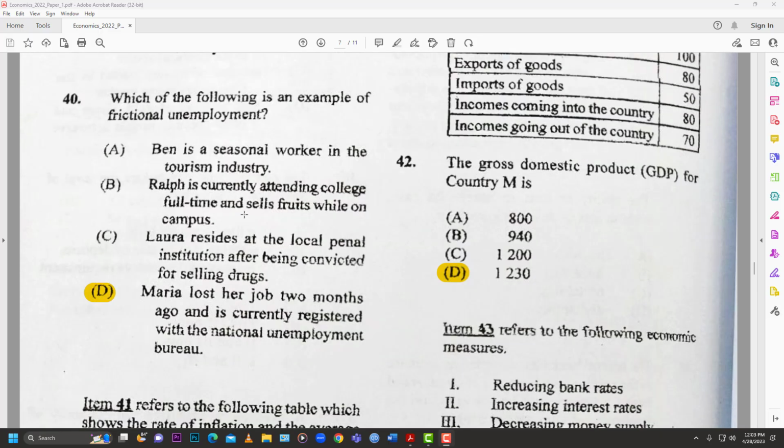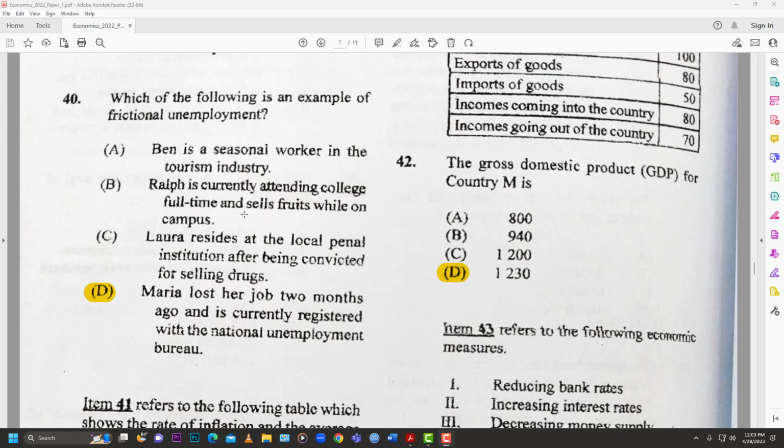Number 40, which of the following is an example of frictional unemployment? Frictional, right? Normally you have friction when there are two opposing things rubbing against each other. So in this case, the answer is D. Maria lost her job 2 months ago and is currently registered with the National Unemployment Bureau. So what it's saying is that Maria is between jobs. She's actively trying to find a new job.